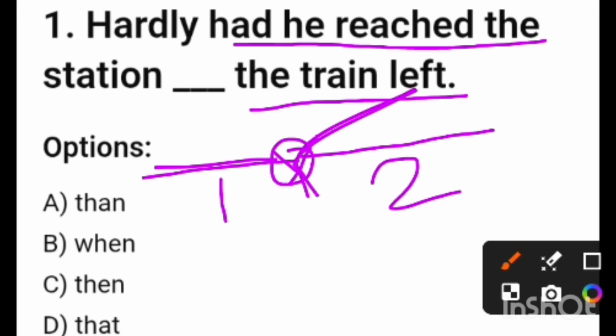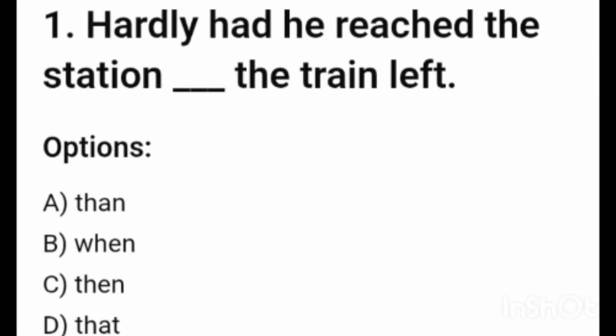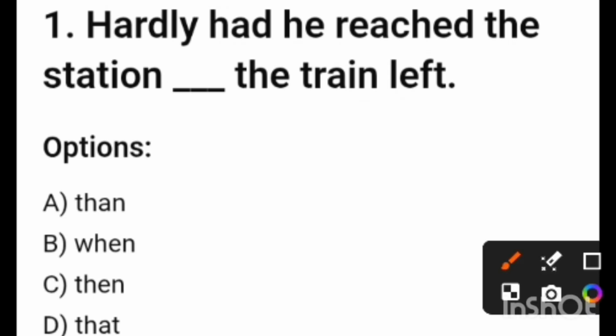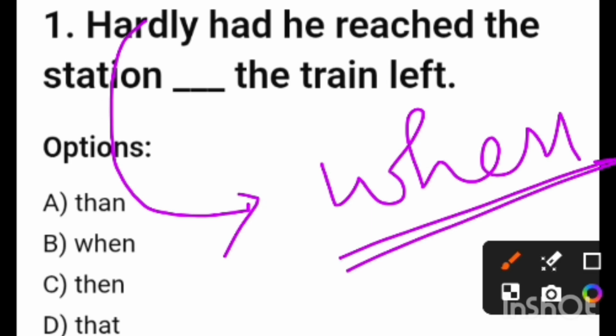But my dear friends, you can see that there is this part, hardly. It is basically an adverb, and there is a subordinate conjunction, which is when. Actually, hardly and when are, you can say, correlatives. That means if we use hardly, obviously we have to use when. All the time we have to write when. So here you can see B is the correct answer. The answer will be: hardly had he reached the station when the train left.